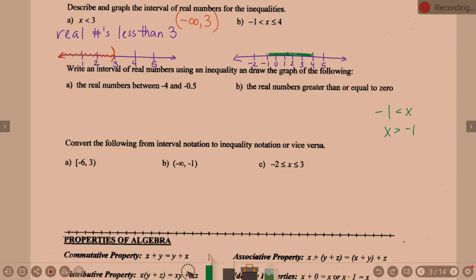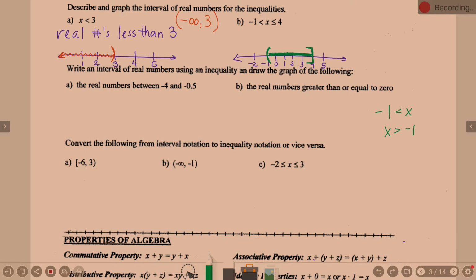Okay? When you have that x fall in between two numbers with less than symbols there, it's everything in between -1 and 4. Now, at -1, open or close circle, parenthesis or bracket? Parentheses. At -1, it's a parenthesis. It's not equal to, so we use parenthesis. At 4, it is equal to. So there's a bracket.